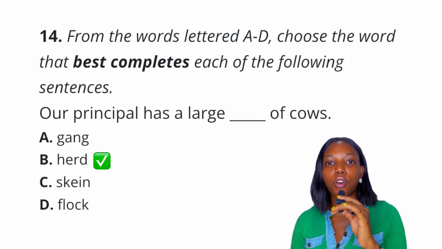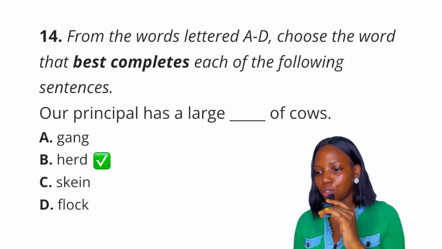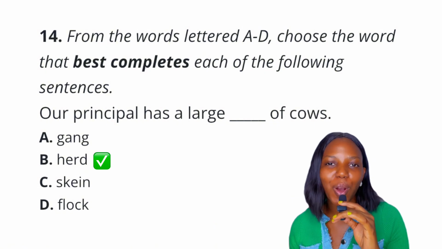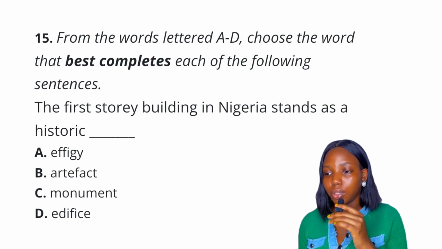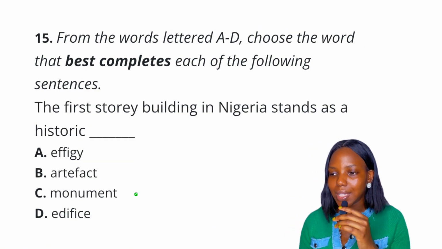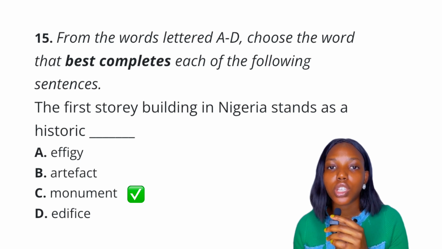Option D, flock of sheep. Okay, so the best answer to this question is definitely option B. Question 15. Okay, so the first story building in Nigeria stands as a historic dash. The answer to this question is monument.